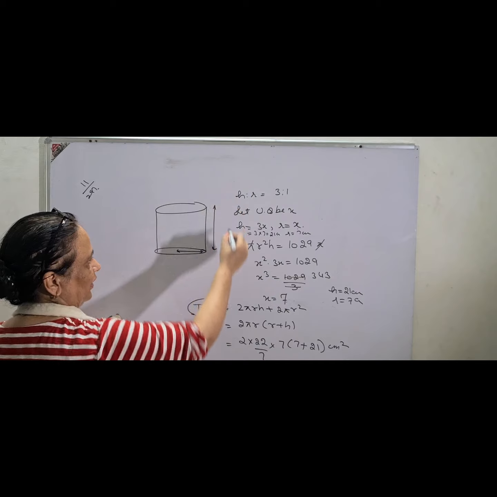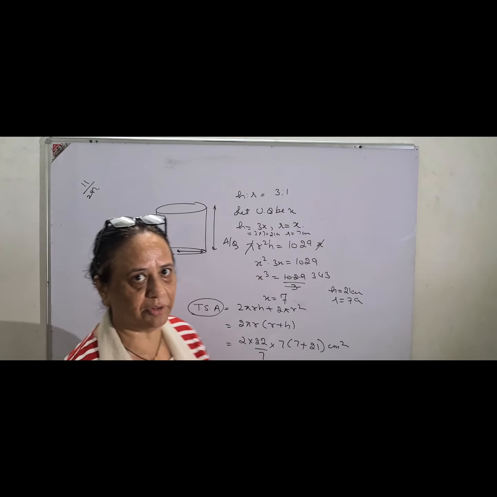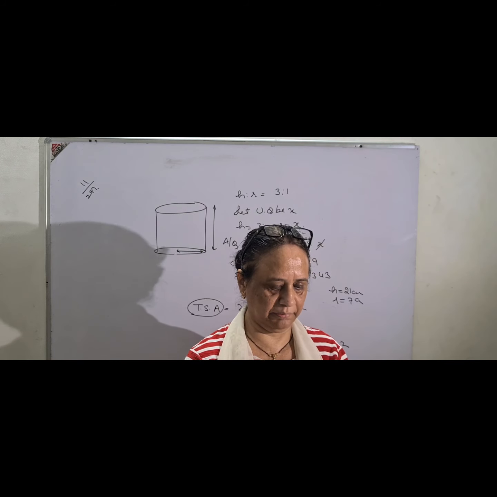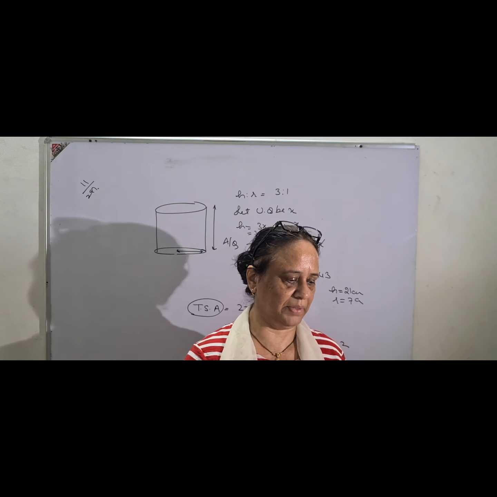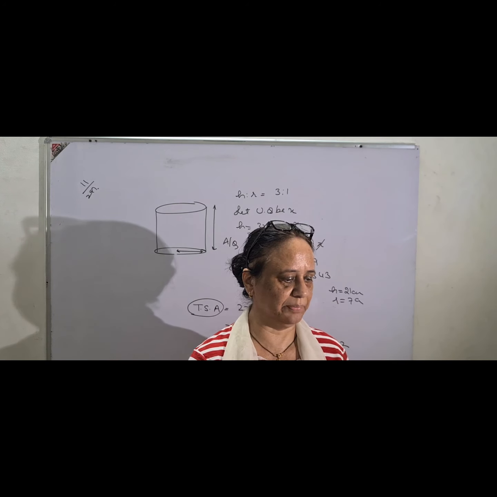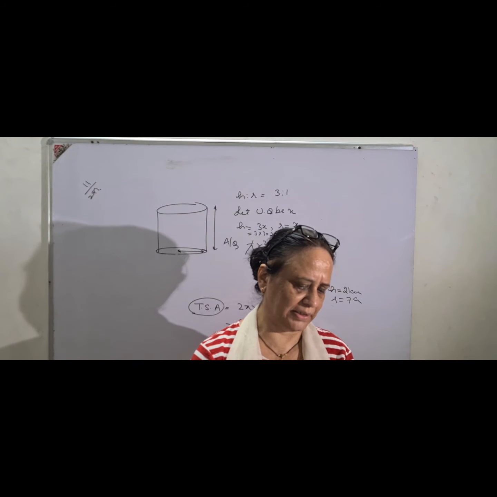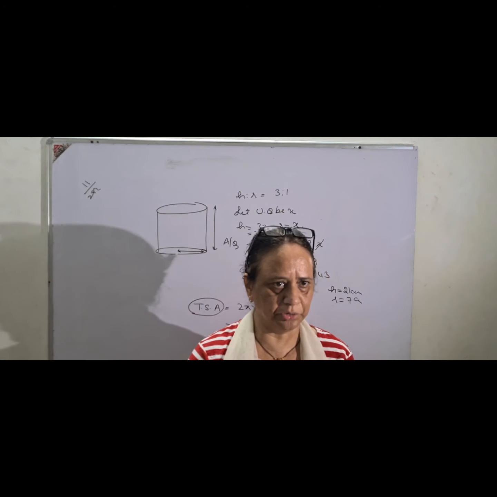So see how I have done it. If you don't want to make the figure, well and good, but you have to write the formulas, you have to write the units. Otherwise, that will result in, of course, the subtraction of marks. Then coming to question number 13. 12 and 13 are the same. 12, the sample has been given, so you can do it accordingly. But I'll just make you understand, just go through the language.